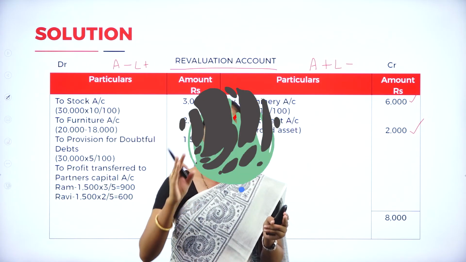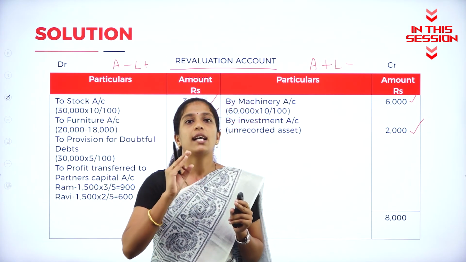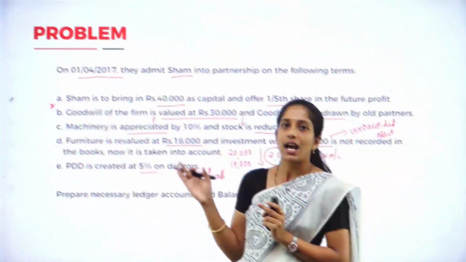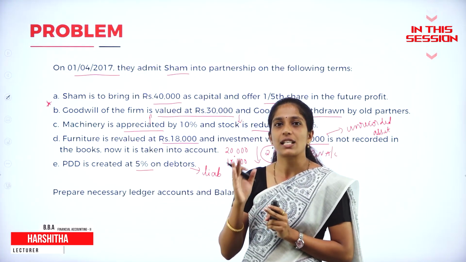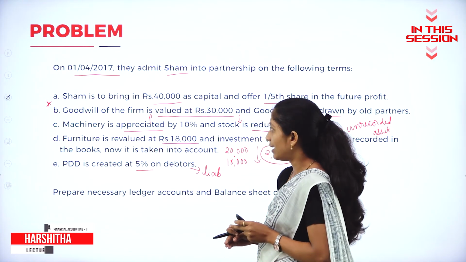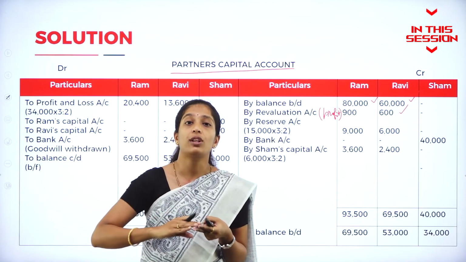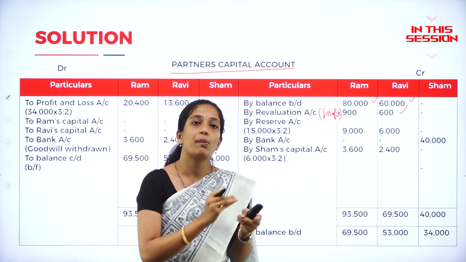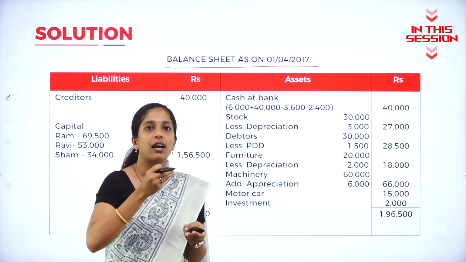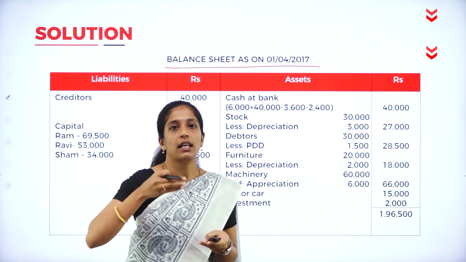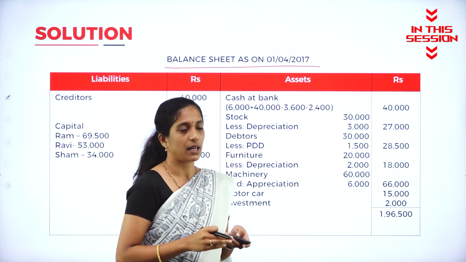Balance both the sides, and the balancing figure will be either profit or loss on revaluation account. Whereas in revaluation account, we are going to just consider increase or decrease in the value of assets and liabilities. So you have to see both the liability as well as asset side. Sometimes this profit and loss account will be in the asset side. By referring to our old balance sheet, we shall record one by one. If there is any increase or decrease, we shall make the adjustment.